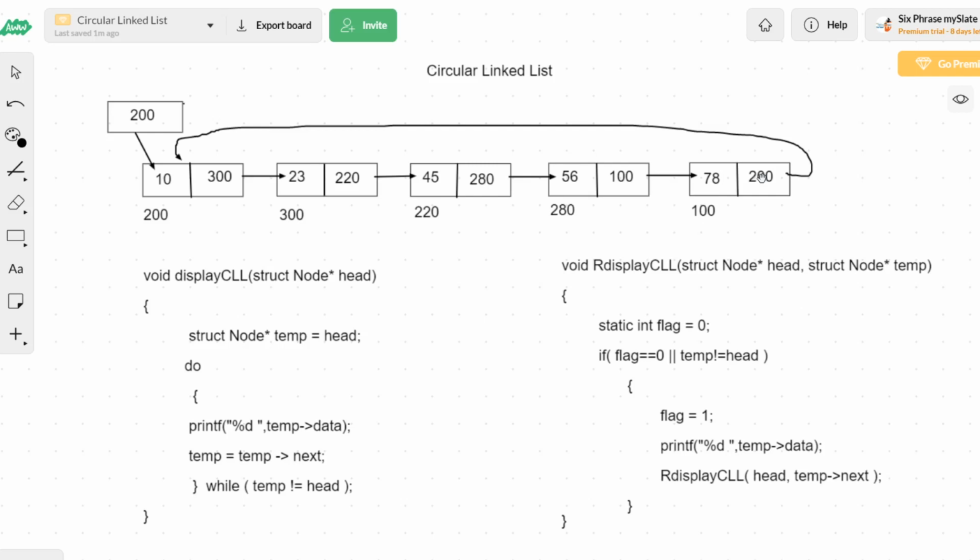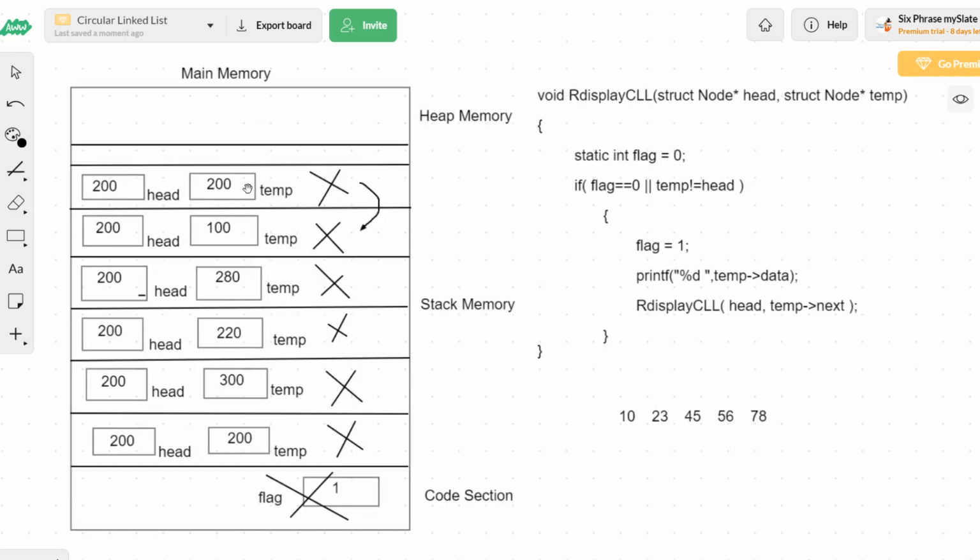Okay, fine. And also we discussed the iterative approach of displaying all the elements of a circular linked list, and also the recursive approach for the same, and the tracing of the recursive code through main memory is also done properly. Now in the next video we will go for the implementation of both these approaches, and in the subsequent video we will do time and space complexity analysis of this methodology also. Fine. Okay, thank you students.